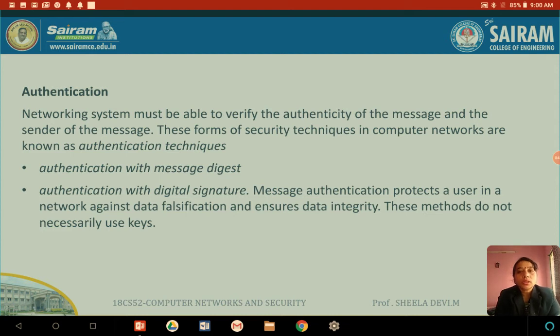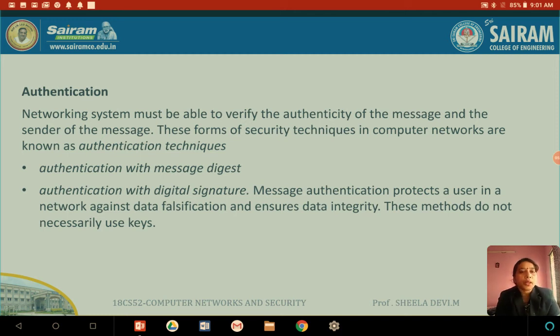So the first one is done, that is message digest. Everything happens with the help of some key. It can be symmetric key cryptography or asymmetric key cryptography. Anything can be used based on the situation. Then comes authentication with digital signature. So, what is digital signature? Why we need this is message authentication protects a user in a network against data falsification and ensures data integrity.